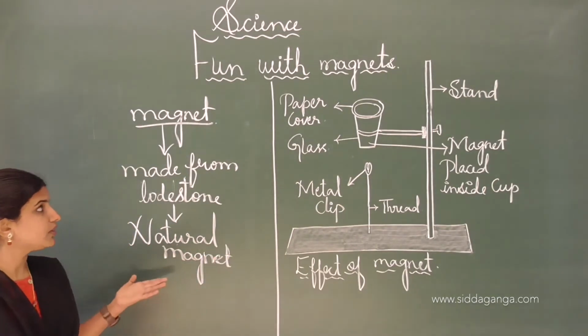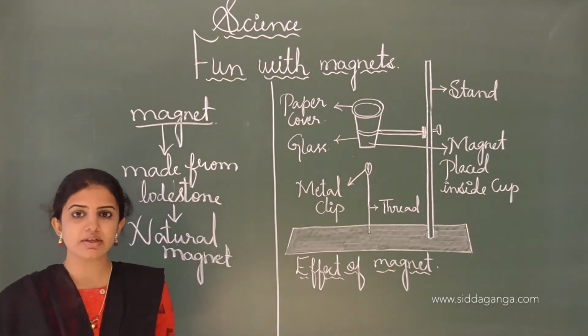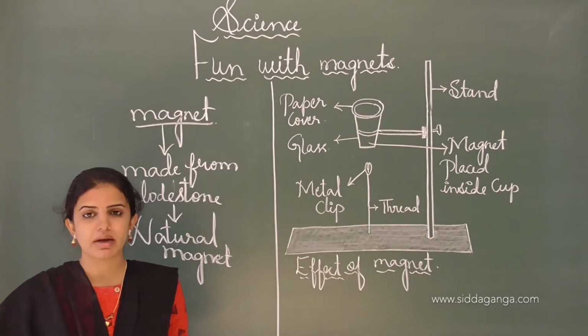Based on the types of magnet, magnets can be classified into two types. One is the natural magnet, another one is the artificial or man-made magnet.